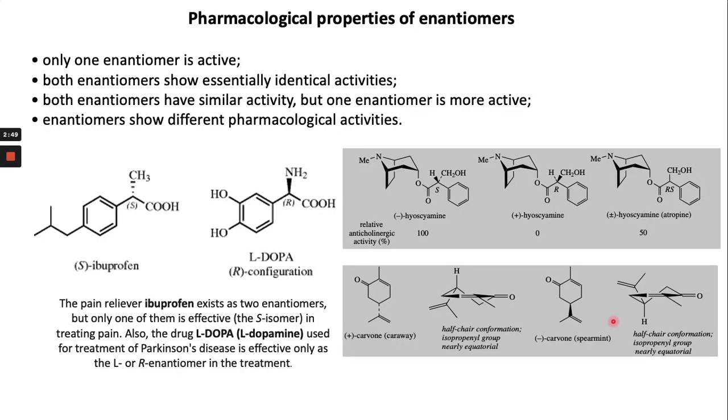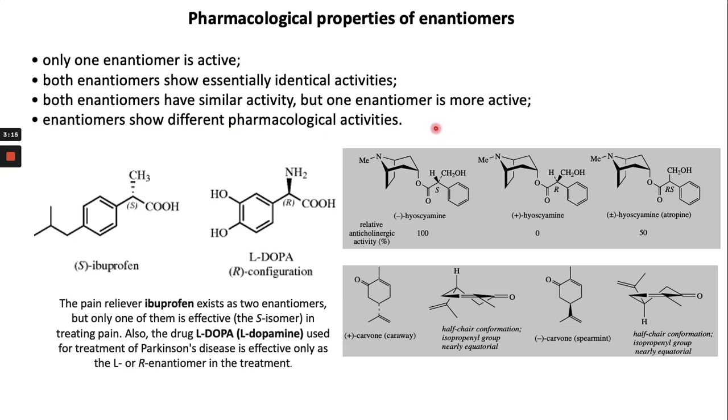Now, the pharmacological properties of enantiomers: only one enantiomer may be active for a specific activity. Or both enantiomers may show essentially identical activity. Or both enantiomers have similar activity, but one enantiomer has more activity. These are the different characteristics of enantiomers. Or the enantiomers show entirely different pharmacological activity.